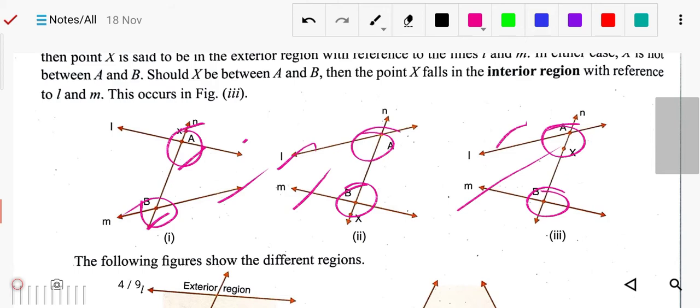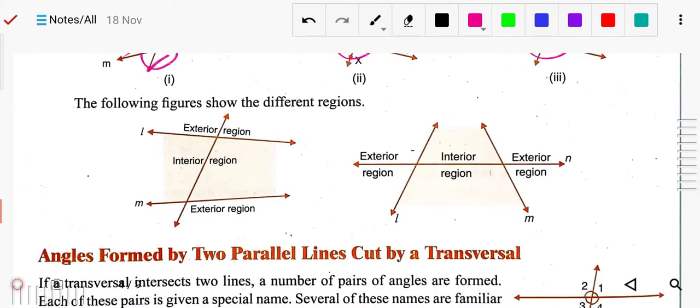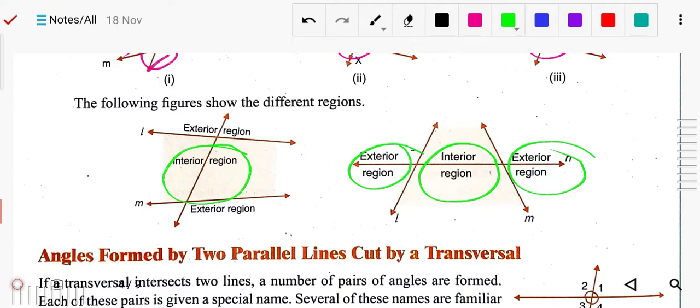Now there is some interior and exterior region. Interior means which is inside, so this is the interior, and which is outside, this is the exterior. The region between the two lines is called the interior part, and the region outside of those two lines is called the exterior part.